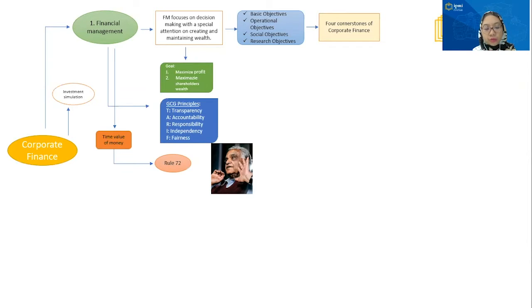The Rule 72 is a simple way to determine how long an investment will take to double given a fixed annual rate of interest. By dividing 72 by the annual rate of return, investors obtain a rough estimate of how many years it will take for the initial investment to duplicate itself.